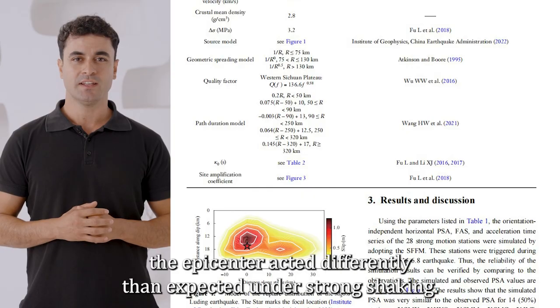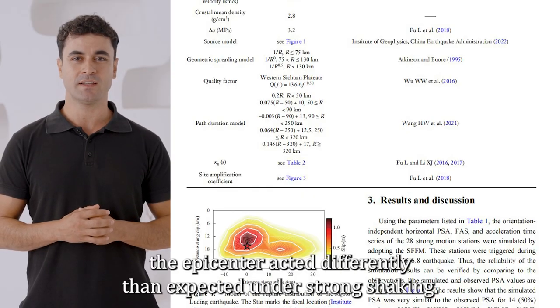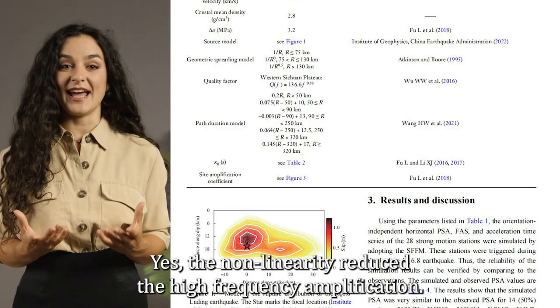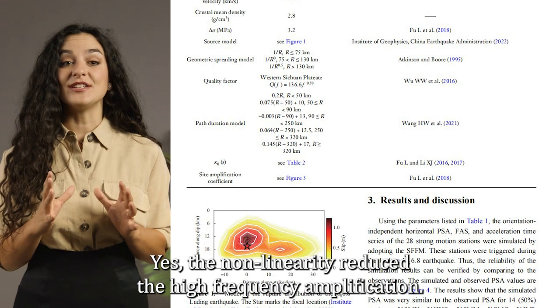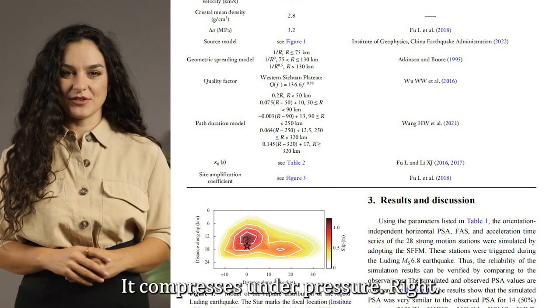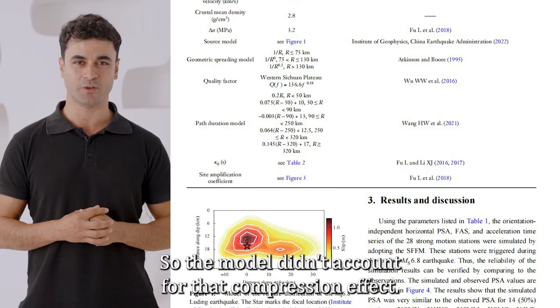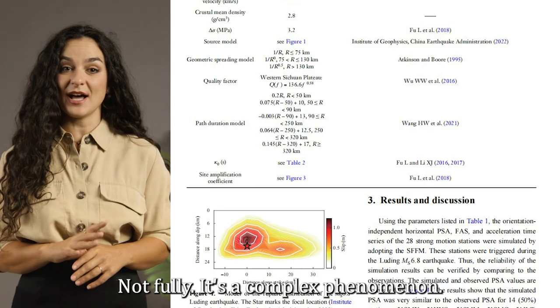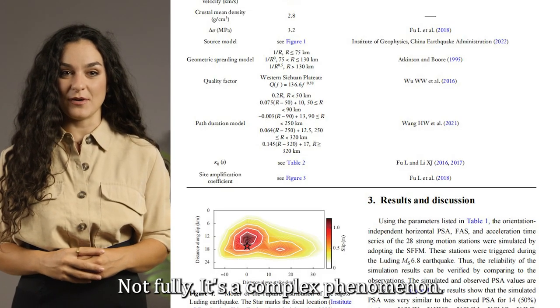So the soil near the epicenter acted differently than expected under strong shaking? Yes, the nonlinearity reduced the high-frequency amplification. Think of it like a sponge. It compresses under pressure. Right. So the model didn't account for that compression effect? Not fully. It's a complex phenomenon.